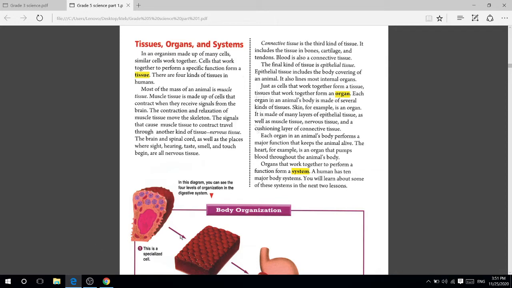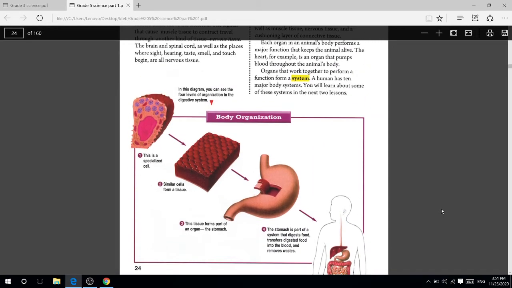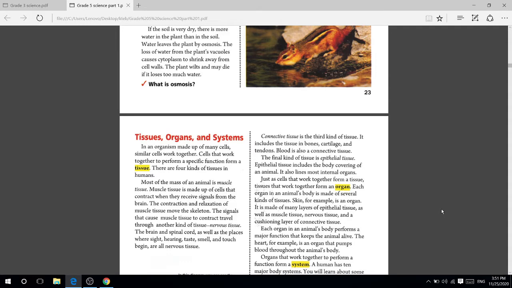Okay students, bring your book, open page number 24. We will start a new lesson. Are you ready? Grade 5, we will start a new lesson. Today we have tissues, organs and systems.